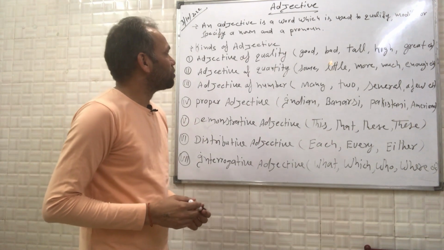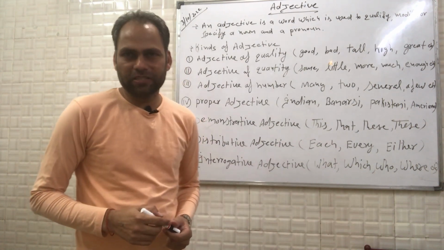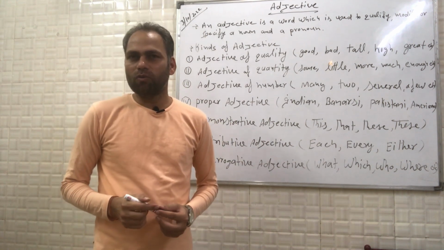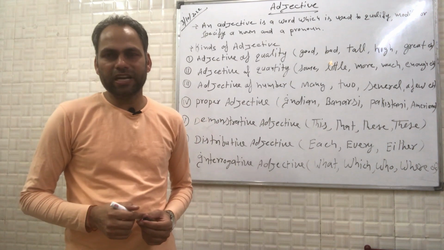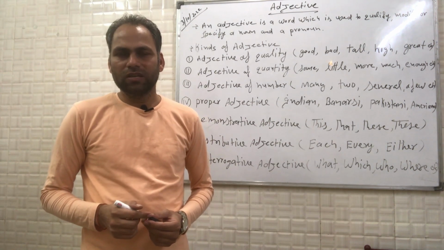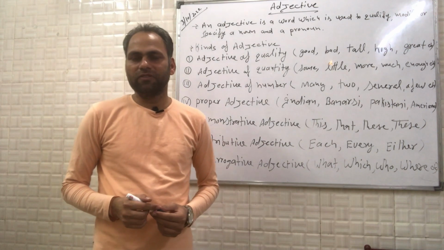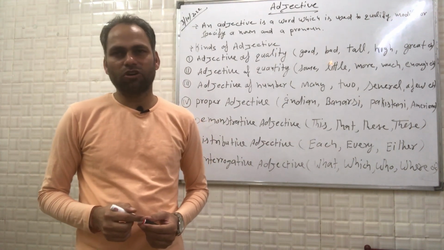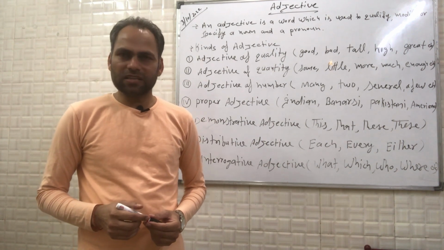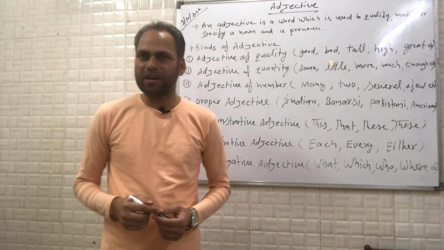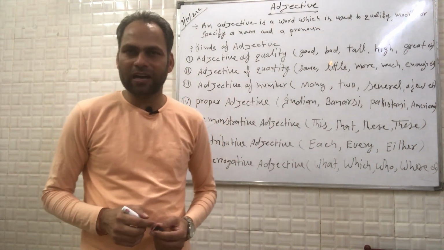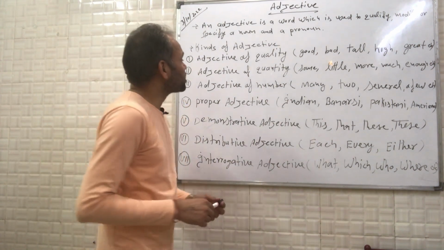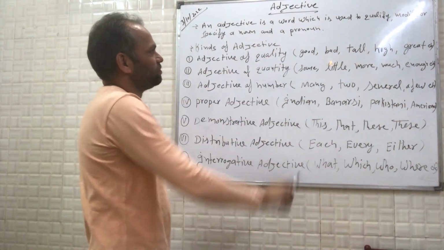So let us understand what exactly an adjective is. Guys, you are very well aware that adjectives are frequent words which are used in constructing sentences. There is fair usage of adjectives in the construction of sentences. Without an adjective, your sentence cannot be complete. So let us understand the definition of adjective, what exactly adjectives are, and how many types and kinds of adjectives there are. First, understand the definition of adjective.